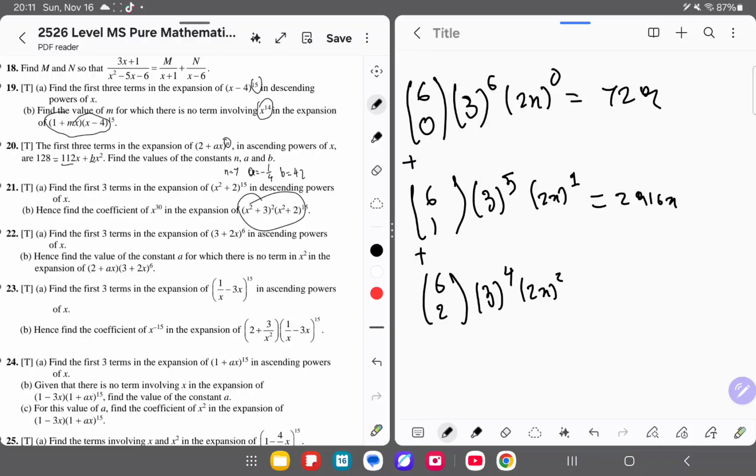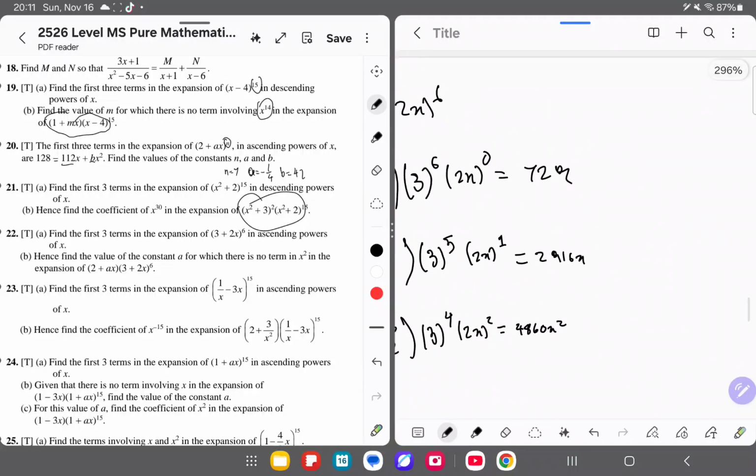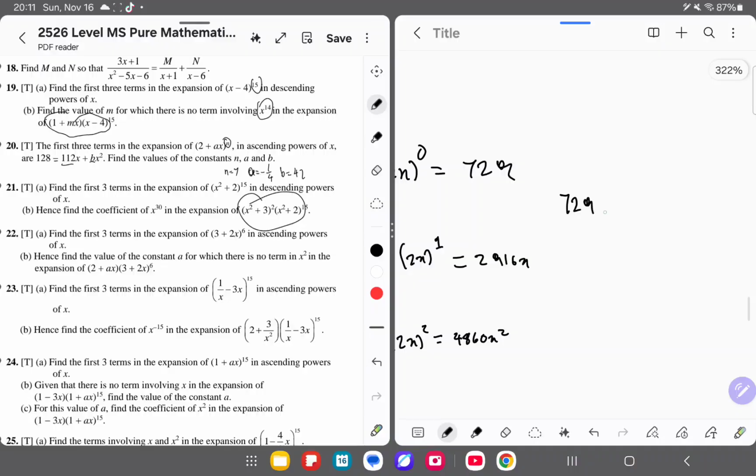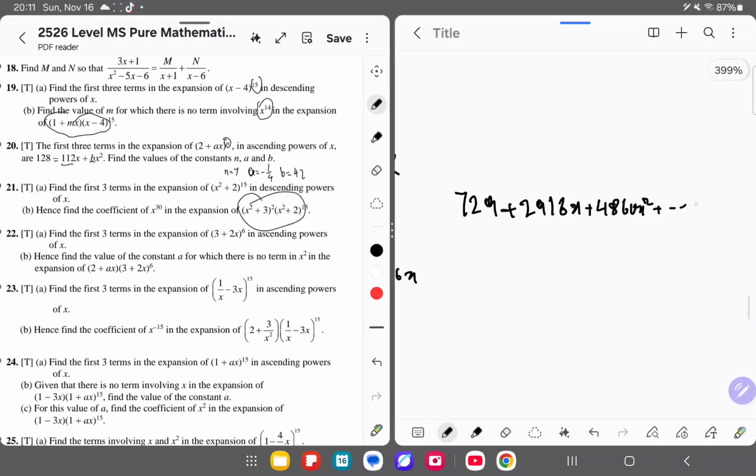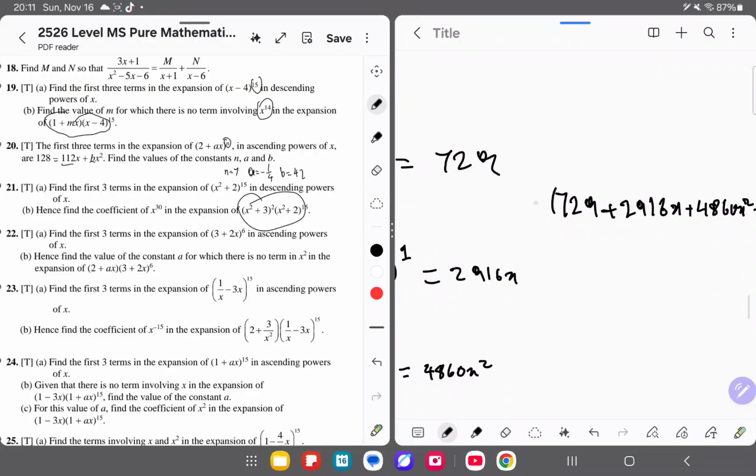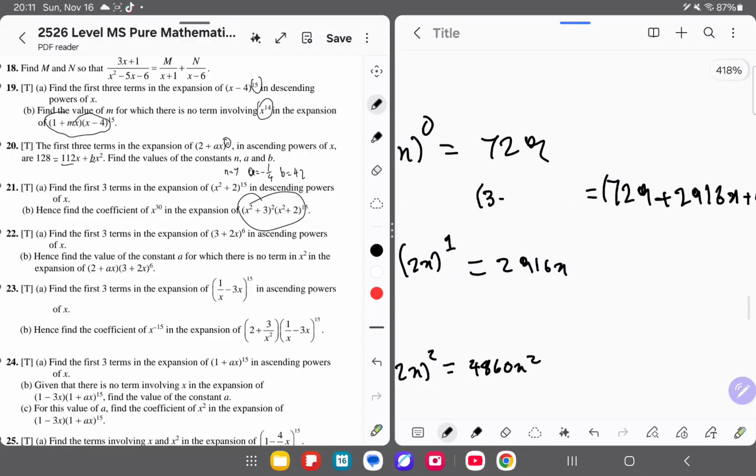And over here 3 to the power of 4 times 6 combination 2 times 4. So you get 4860x squared. Easy as that. Okay, and then plus dash dash is equal to this expansion.